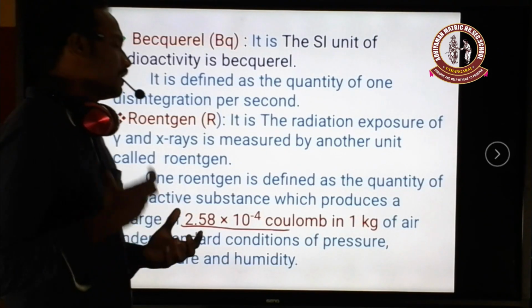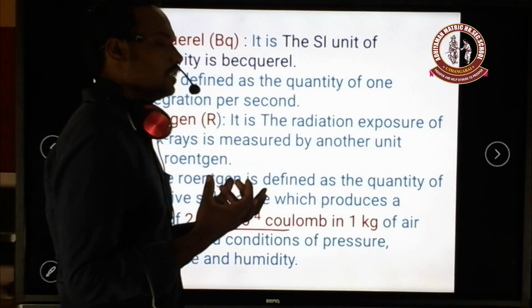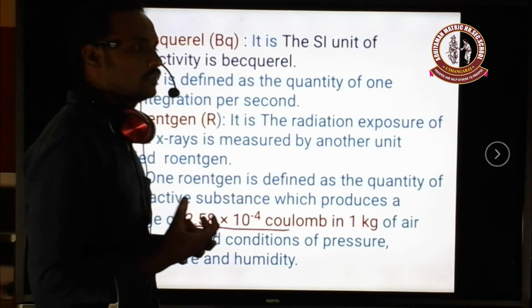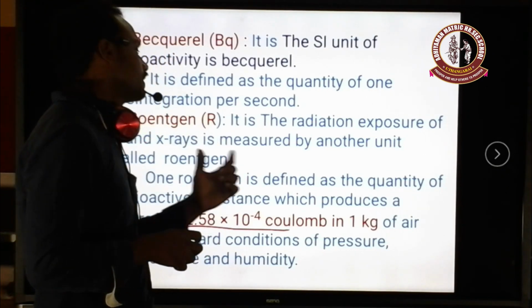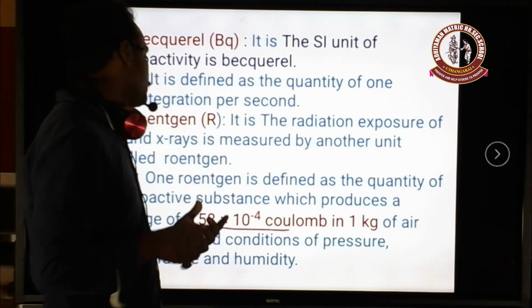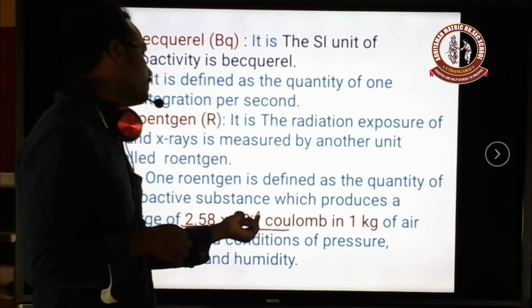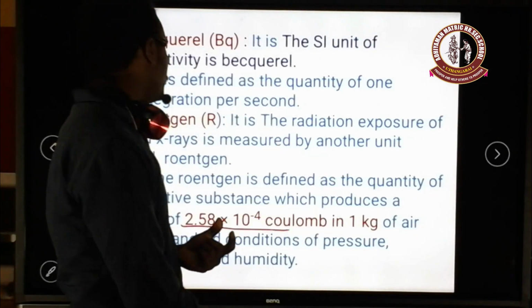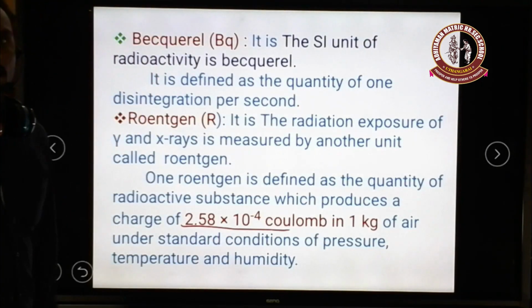How can radiation produce charges? Radiation passes through the air molecules, and the air molecules get ionized. During that ionization, some amount of charge is produced. When that charge equals 2.58 into 10 power of minus 4 coulomb in 1 kg of air, the radiation value is equal to 1 Roentgen.